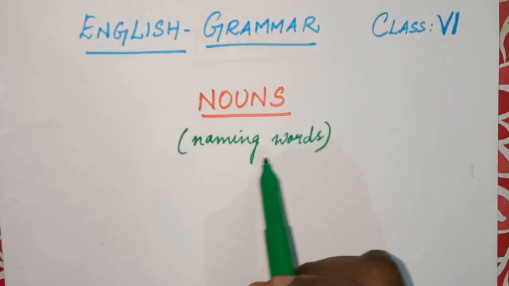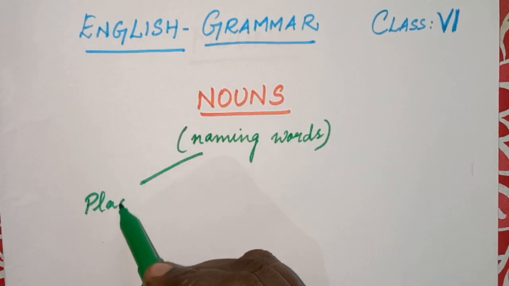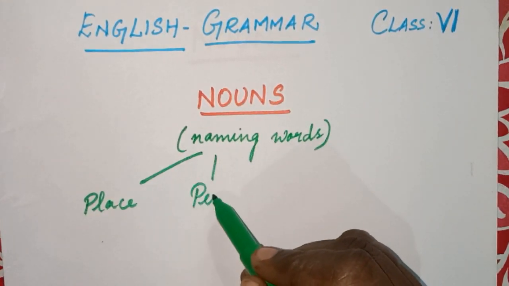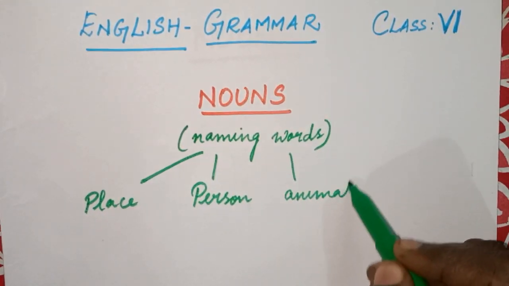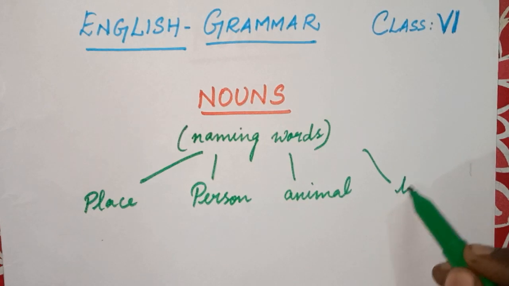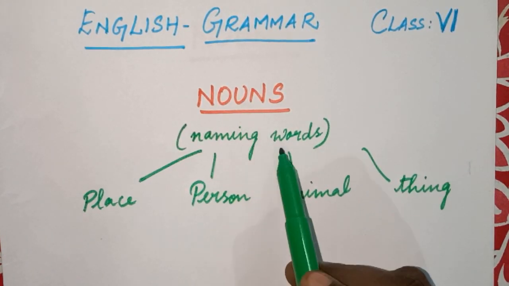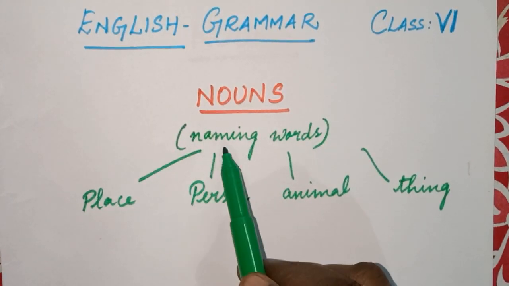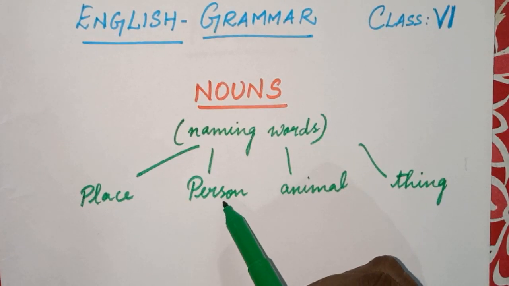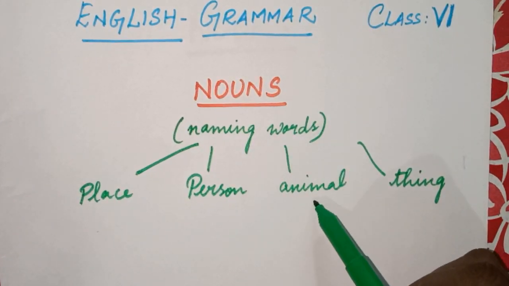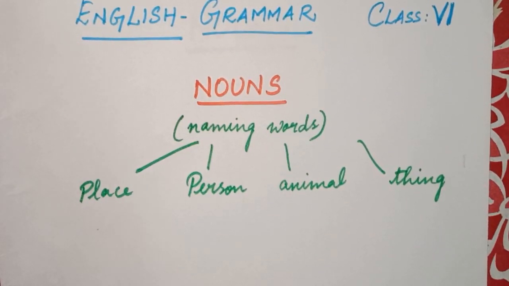So all these are nouns wherein it can be a name of a place, name of a person, name of an animal, or name of a thing. So in general, nouns are the naming words which represent the name of a place, the name of a person, the name of an animal, or the name of a thing. So all these are nouns.